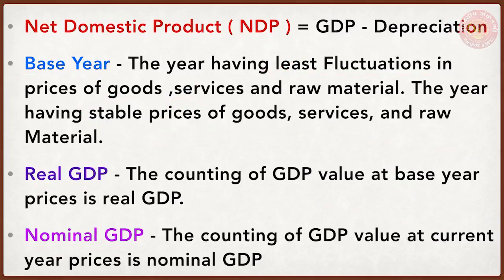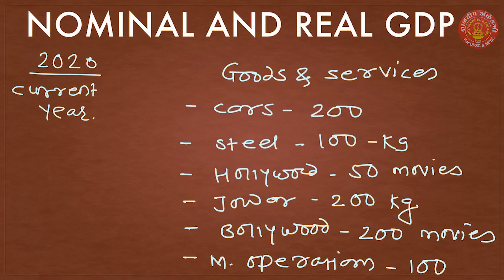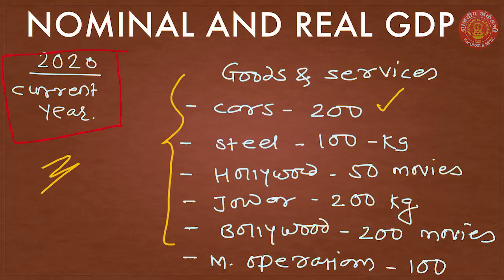Let us see the example. Now, to understand real GDP and nominal GDP, we have taken this example. Let us say 2020 is the current year. Now, in 2020, these are the total number of goods and services produced. Like in 2020 we produced a total of 200 cars, 100 kilogram of steel, we screened 50 Hollywood movies, we produced 200 kilogram of jowar, we screened 200 Bollywood movies, and we made 100 medical operations.